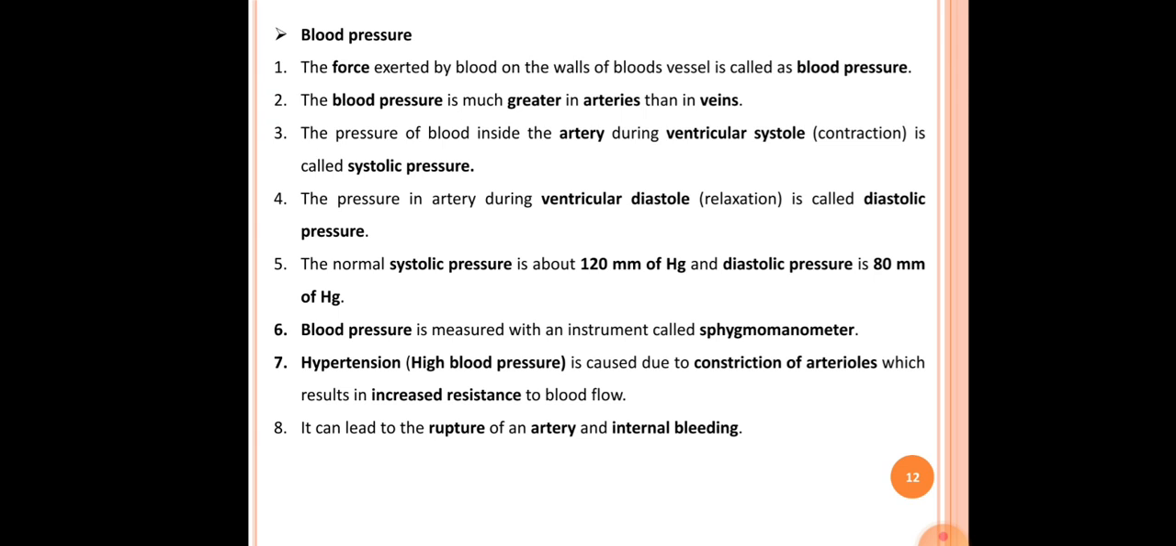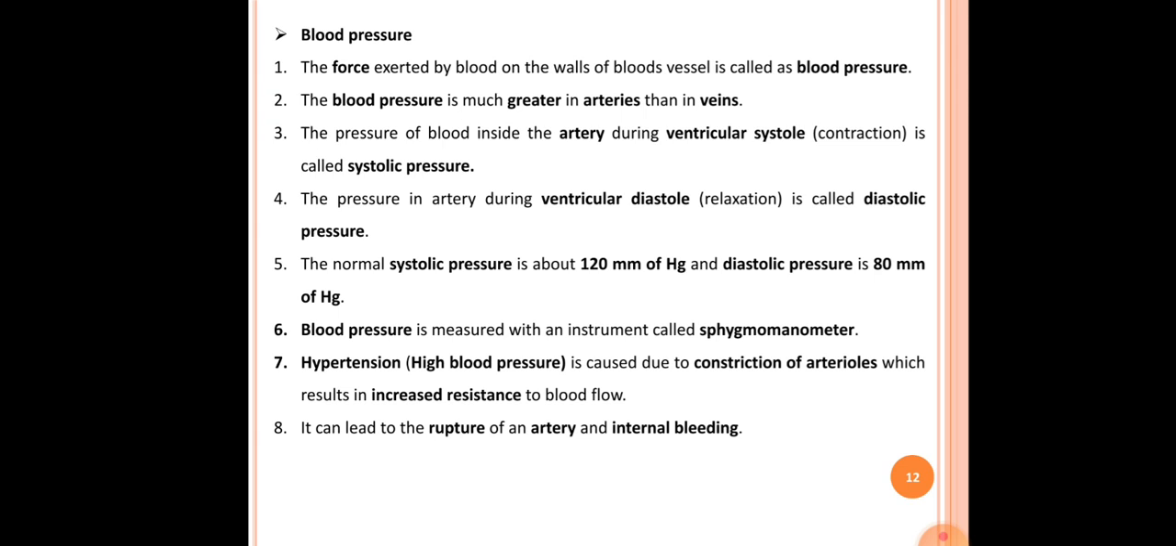The second point is that blood pressure is much greater in arteries than in veins. Blood is at high pressure in the arteries, while in veins the blood is at low pressure. The third point here is that the pressure of blood inside the arteries during ventricular systole is called systolic pressure. The fourth point is that the pressure in the artery during ventricular diastole, that is relaxation, is called diastolic pressure.